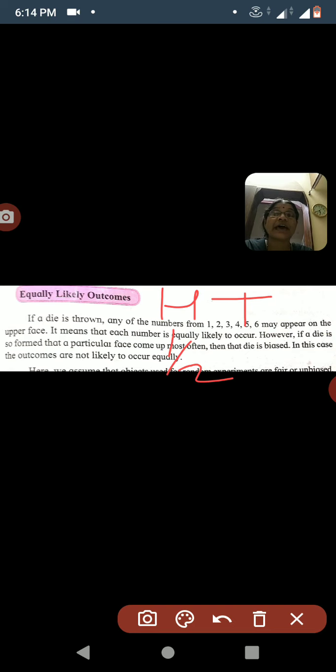Each one has 1/2 possibility, means 50% head and 50% tail, because there are 2 possibilities and we obtain only either head or tail. In this way, these are equally likely outcomes.